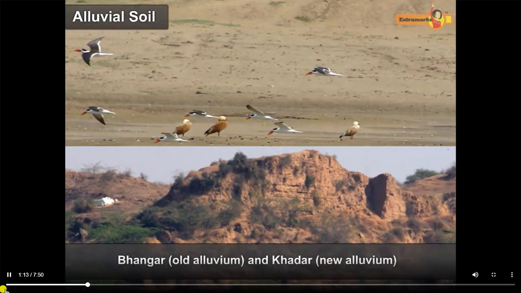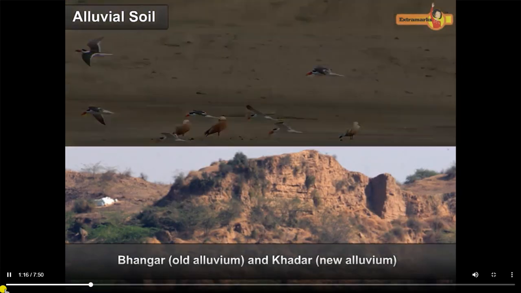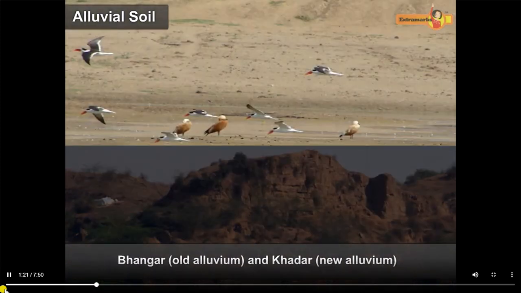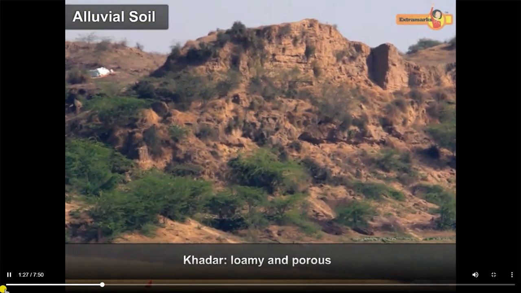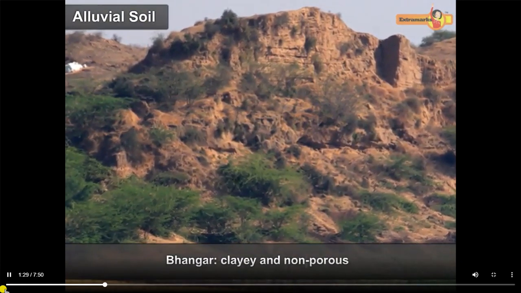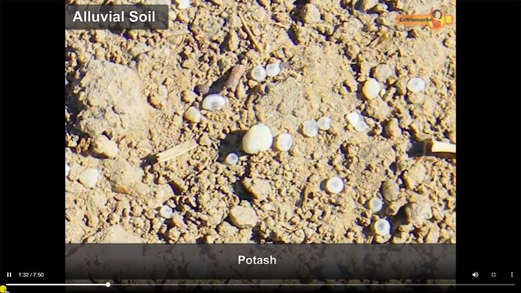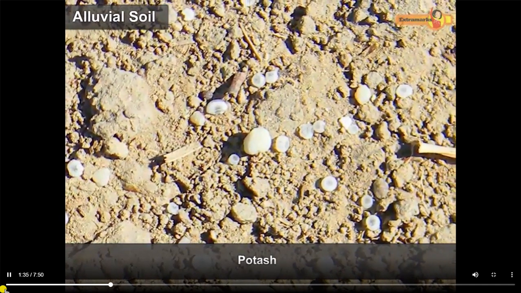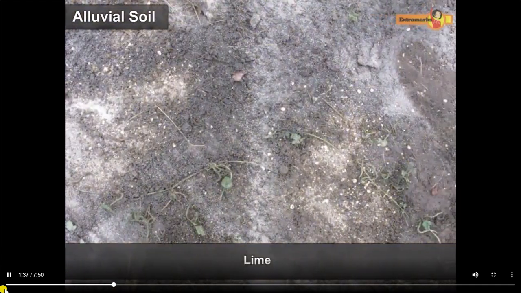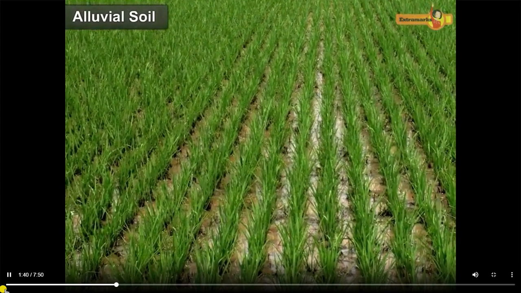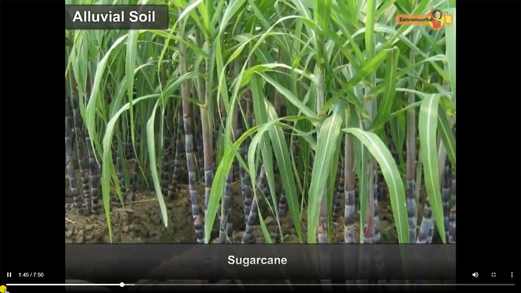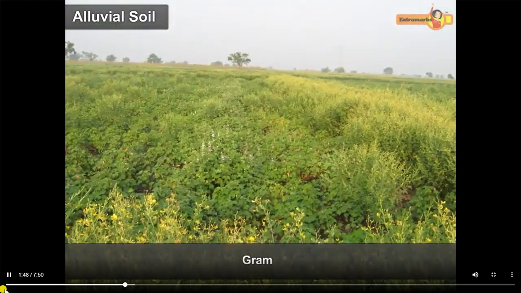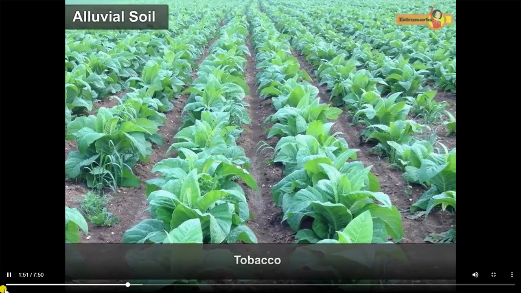The alluvial soil is classified into two types: Bhangar, old alluvium, and Khadar, new alluvium. Khadar is loamy and porous, whereas Bhangar is clayey and non-porous. It is agriculturally the most important soil as it is rich in minerals like potash and lime. The alluvial soil is best for crops like rice, sugarcane, wheat, gram, and tobacco.